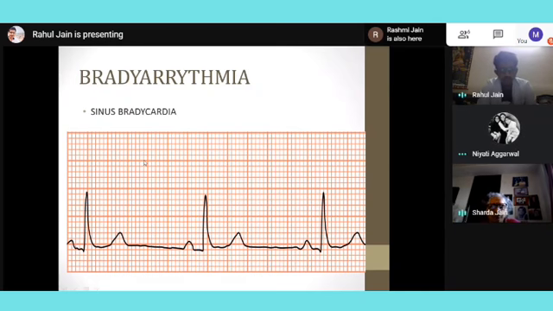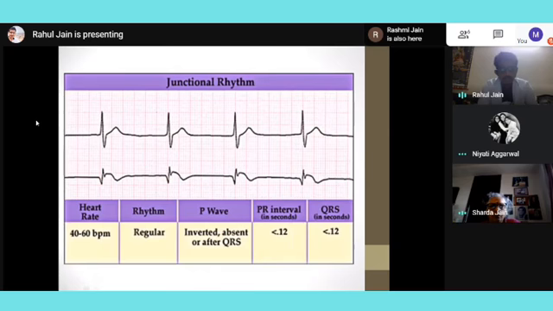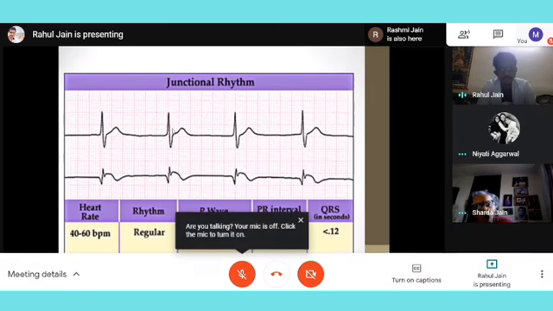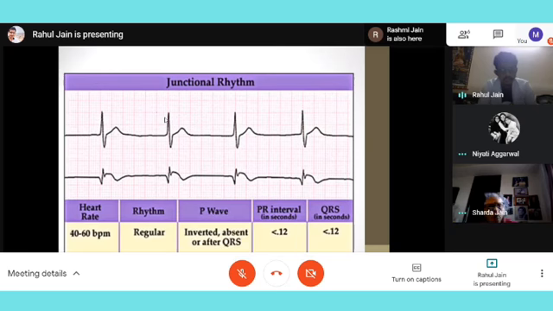While in this case, I have something called as junctional rhythm. There is no P only. We cannot see P, because the rhythm is starting from junction only. So the P gets masked in the QRS. So I can only see QRST, QRST, QRST. So again, the heart rate in this case would be 1, 2, 3, 4, 5, 6. Again, heart rate is around 50, and it is regular, but there is no P wave.